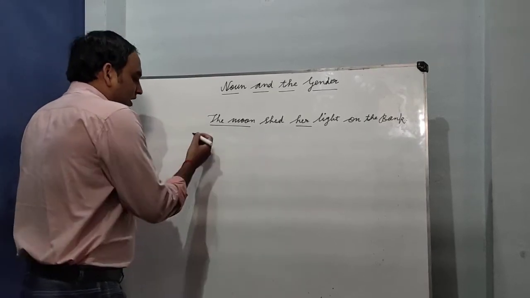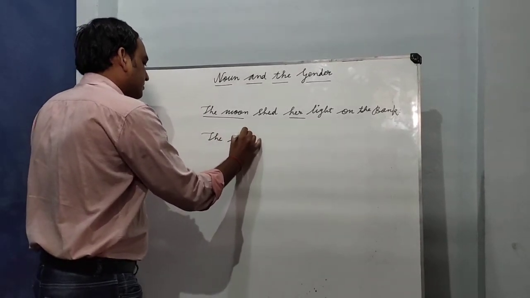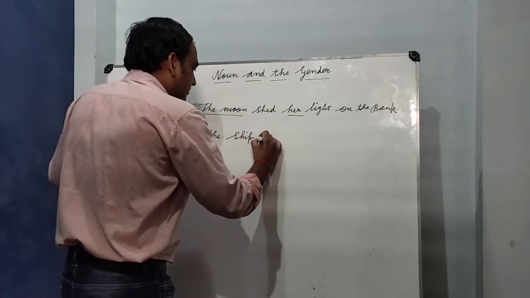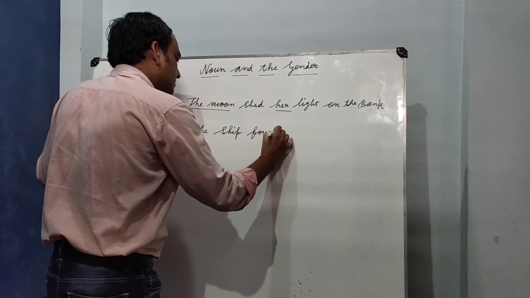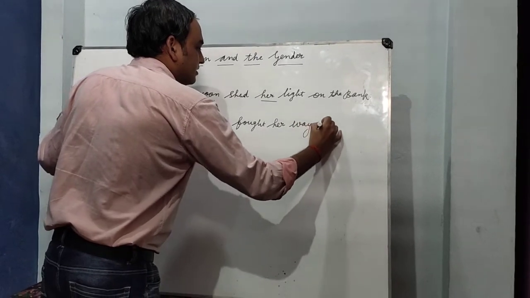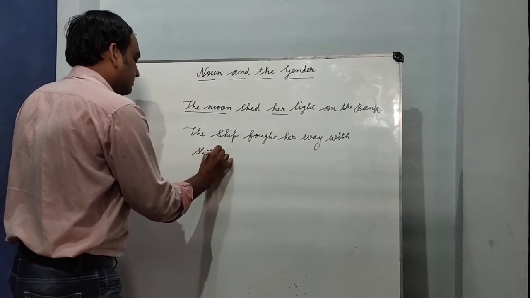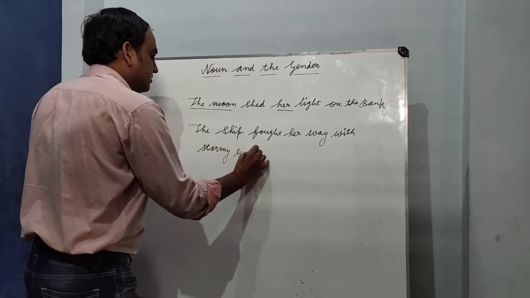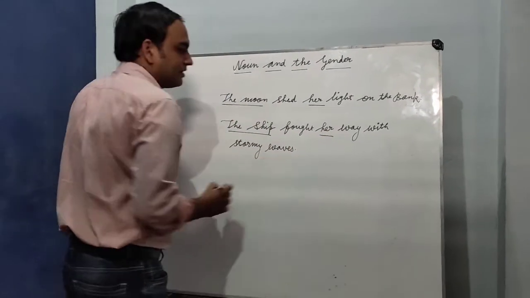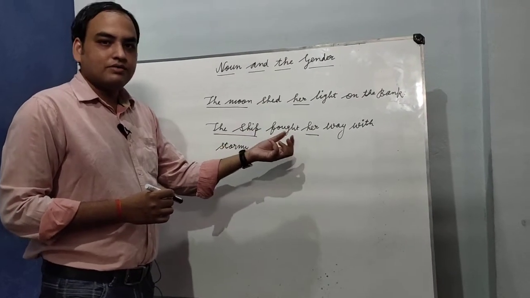Okay, another example we will discuss here. The ship fought her way with stormy waves. Okay, so again here the ship is considered as a feminine gender. Here we are using her as a pronoun for the ship.